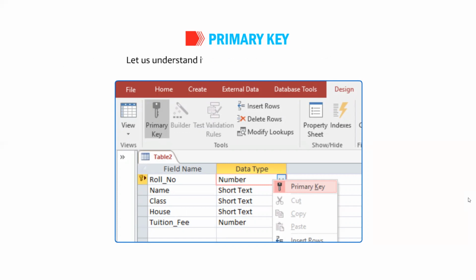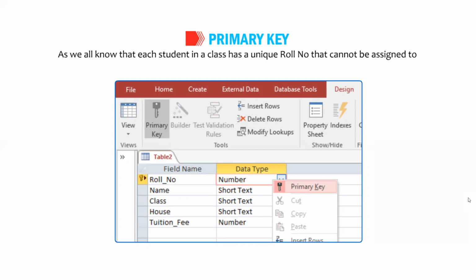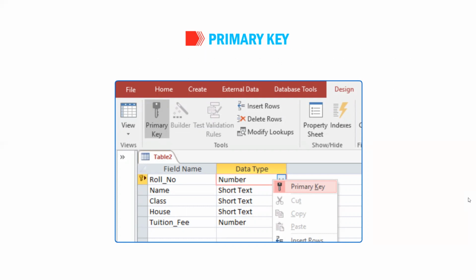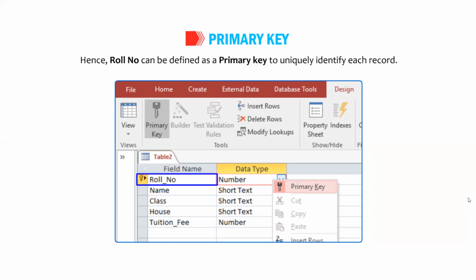Let us understand it with the example of students table. As we all know that each student in a class has a unique roll number that cannot be assigned to any other student. Hence, roll number can be defined as a primary key to uniquely identify each record.